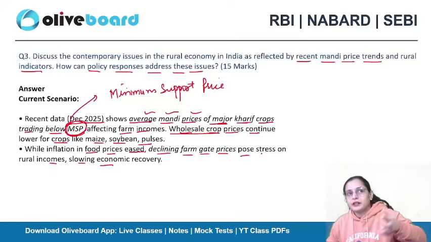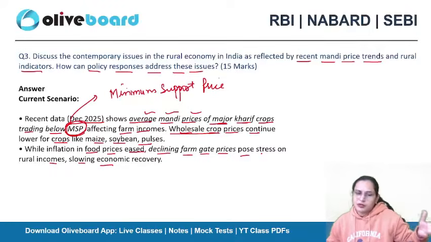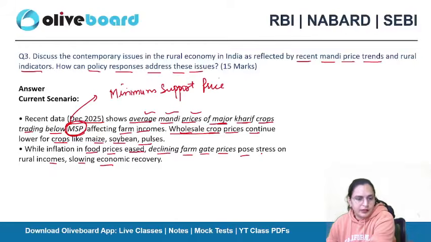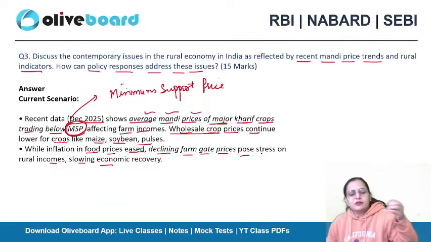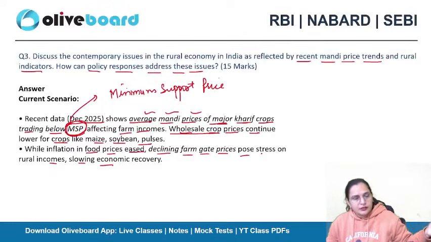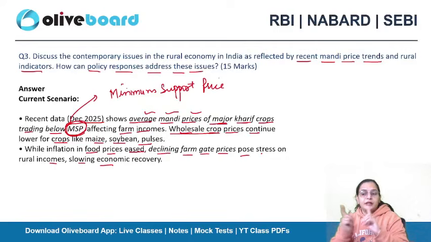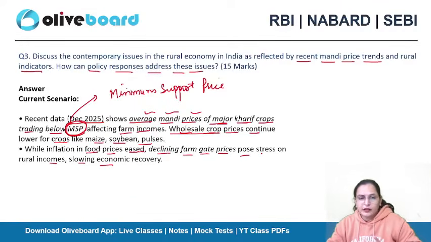He might have taken some financial help from institutions or from known individuals. He needs to pay the amount to those specific individuals with the interest rate as well. So if he sells his commodities at the lowest prices, lower than the MSP in the market, definitely he will not be able to recover himself economically. So this is the current scenario we are observing.